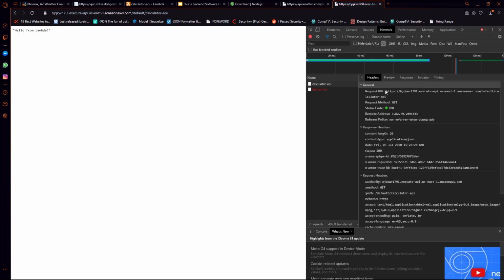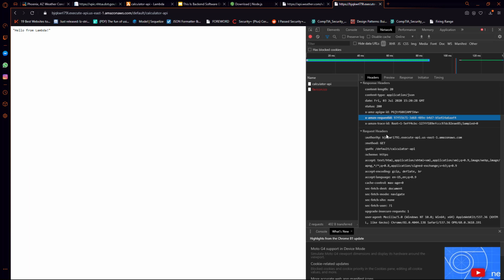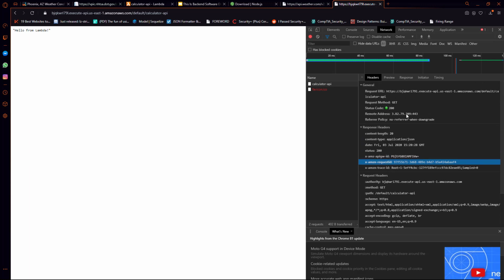We can take a little bit of a closer look here and see that this is the URL that we are hitting. This is the request method that we sent up, just a simple GET. We sent up some headers as well, and we also got these response headers back. So all of this is what you would expect in the default Lambda function. So nothing much to talk about here.